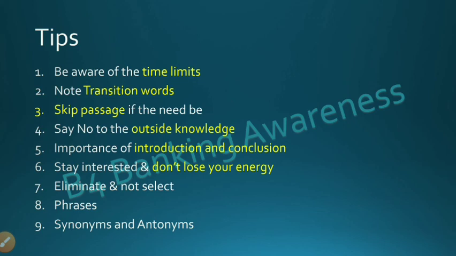For antonym and synonym, there are about 4 to 6 questions. The questions can be answered if you have a good vocabulary. If you do not have good vocabulary knowledge, then read the sentence in which the word is used and get a rough idea of the meaning of the word.